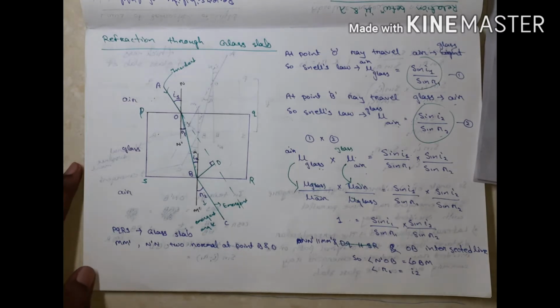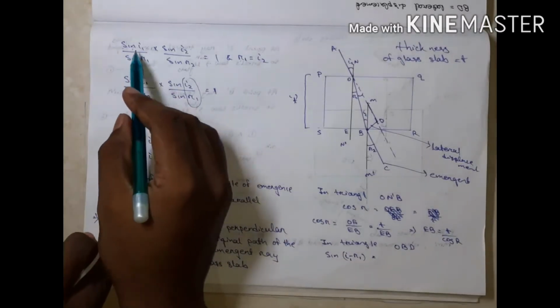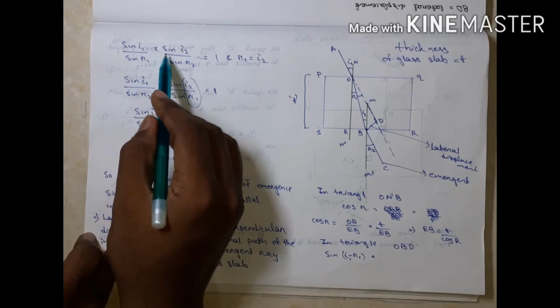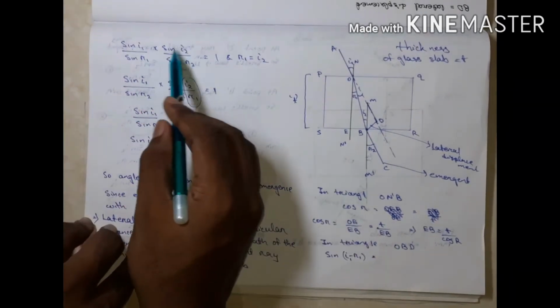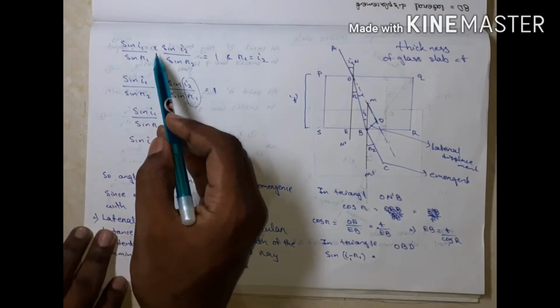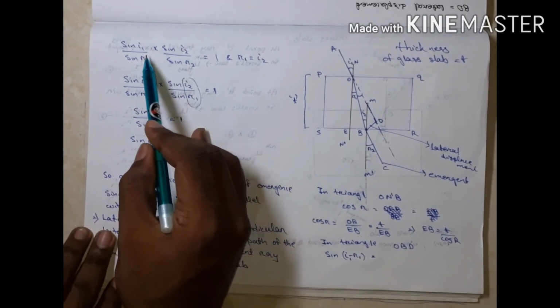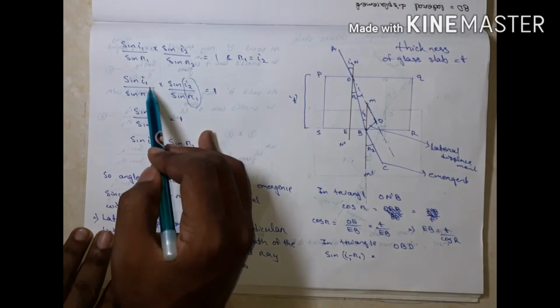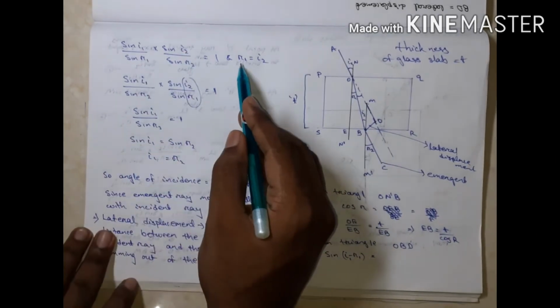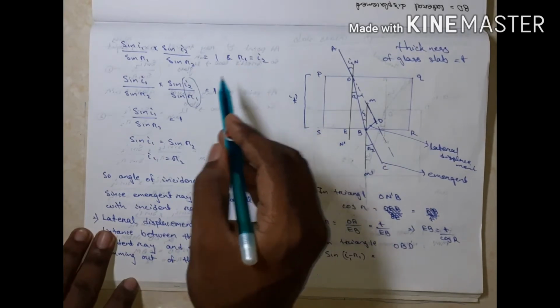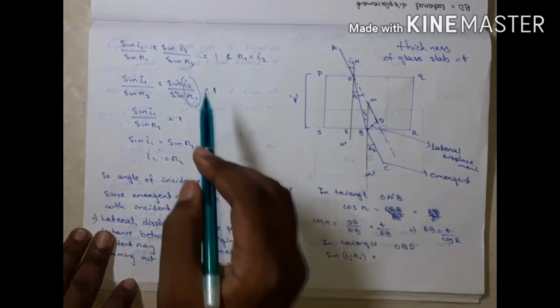Okay, the next, sin I1 by sin R1 into sin I2 by sin R2 equals 1. I can adjust this. Take R1 below I1 and take R1 below I2. Then R1 equals I2, so it can be cancelled.